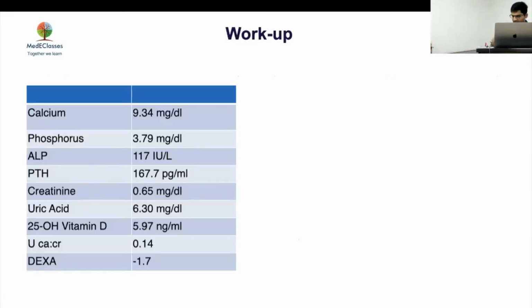So his initial workup showed that calcium was normal. Phosphorus was low normal at 3.79. ALP was just 117. What is marked here is the PTH, which was 167.7. Creatinine and uric acid were normal. And an important pointer here is that he was vitamin D deficient at just 5.97. Urine calcium creatinine ratio was 0.17, and DEXA showed osteopenia rather than osteoporosis. So just hold on there.